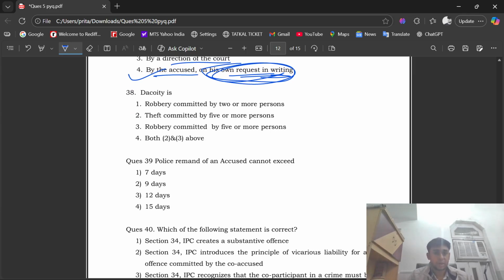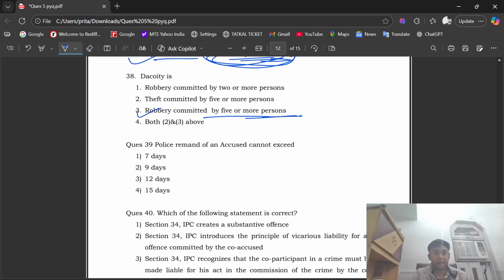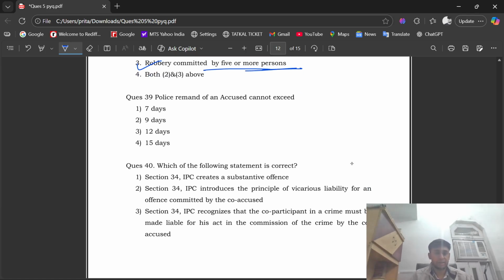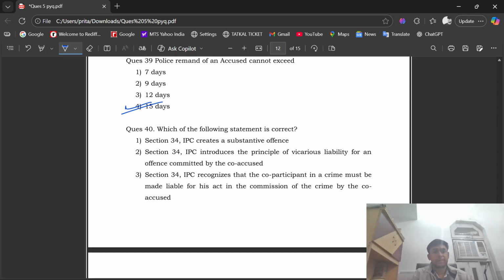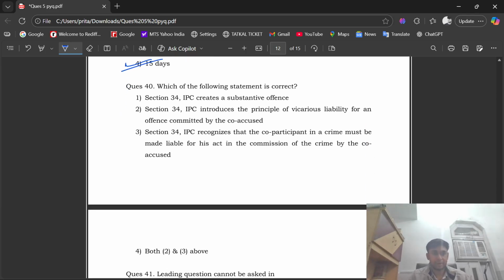Question number 38. Dacoity is robbery committed by 5 or more persons. Question number 39. Police remand of an accused cannot exceed more than 15 days. Question number 40. Which of the following statements is correct? Option 1. Section 34 IPC creates a substantive offense. Option 2. Section 34 IPC introduced the principle of vicarious liability for an offense committed by the co-accused. Option 3. Section 34 IPC recognizes that the co-participant in a crime must be made liable for his act in the commission of the crime by the co-accused, or option 4, both second and third above.